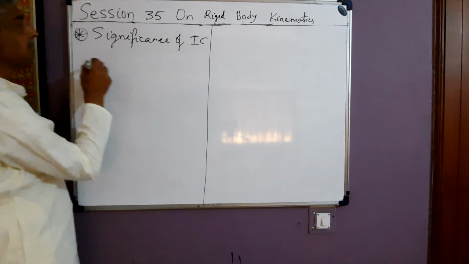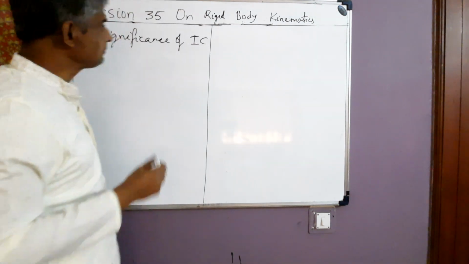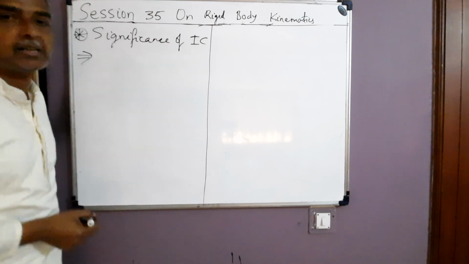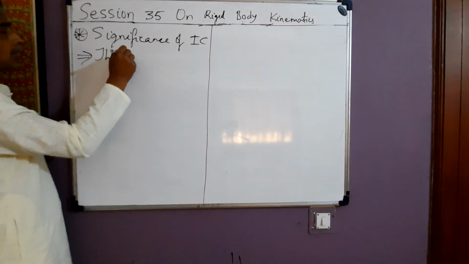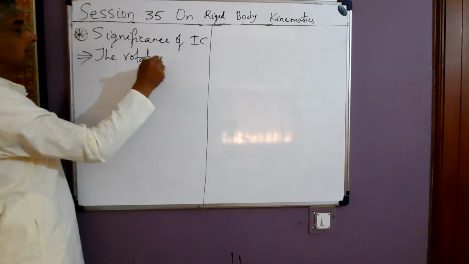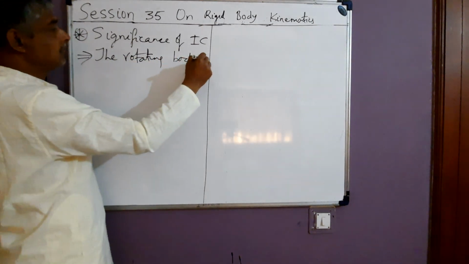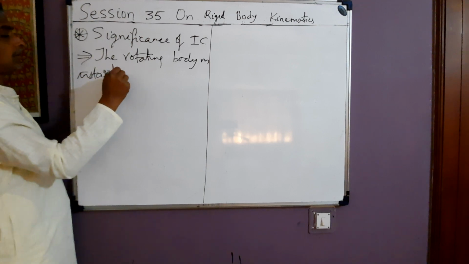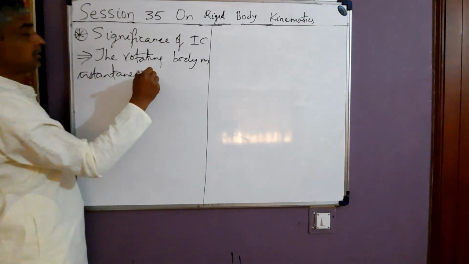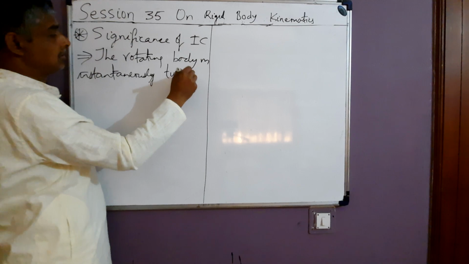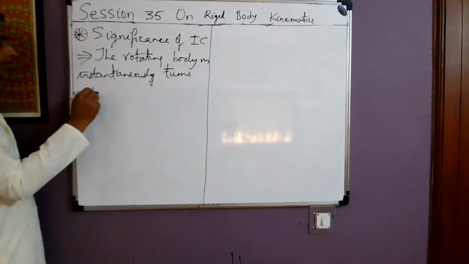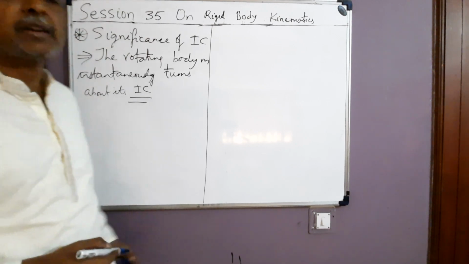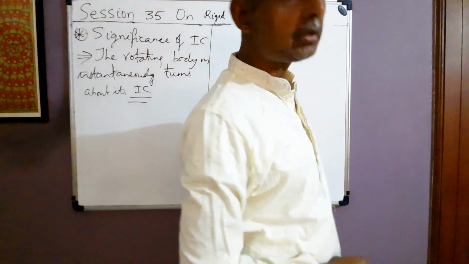IC meaning instantaneous center of rotation, meaning the rotating body M instantaneously turns about its IC. This is the significance of IC. The body instantaneously turns about its IC.